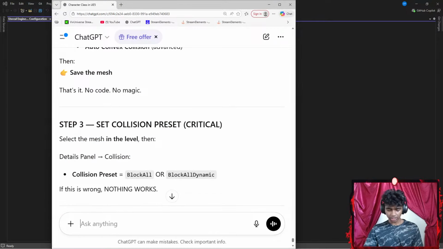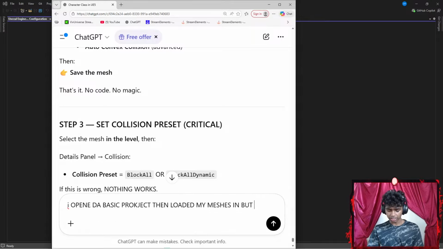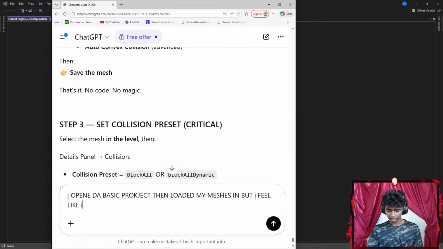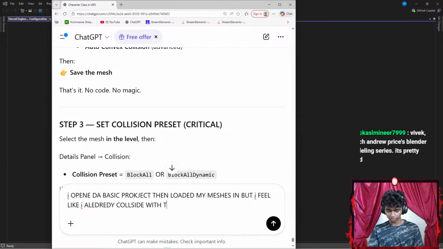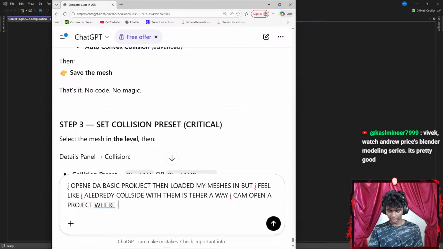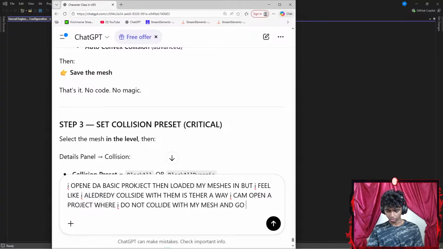Before that, let me say something like, I opened a basic project, then loaded my meshes in, but I feel like I already collide with them. Is there a way I can open a project where I do not collide with my mesh and go through, or colliding is normal?